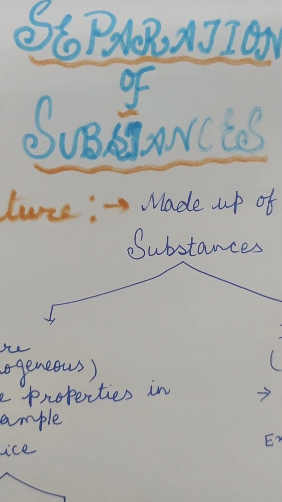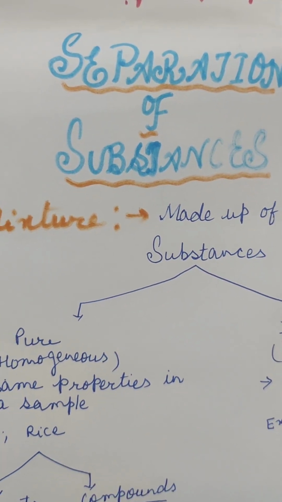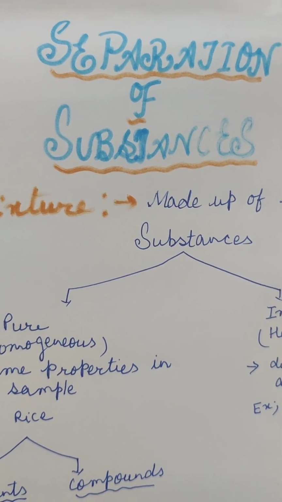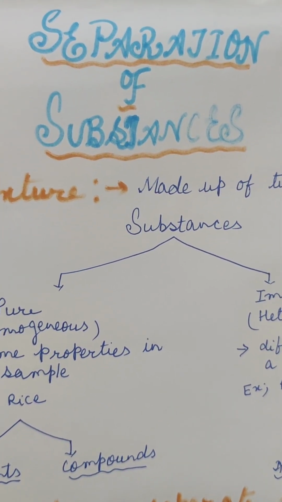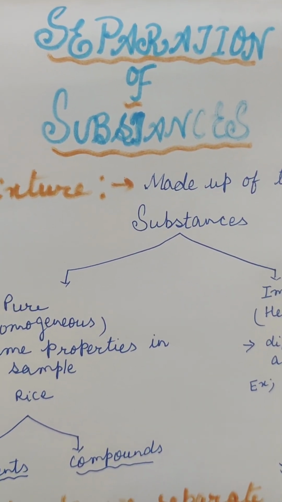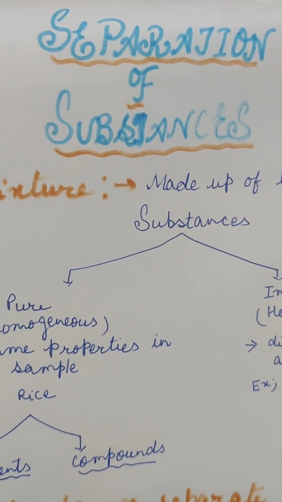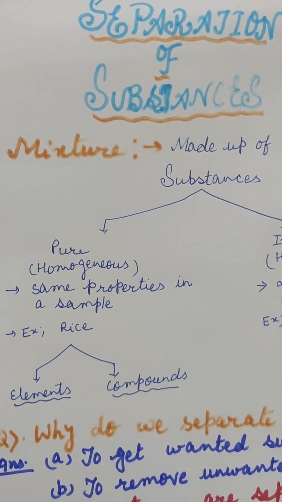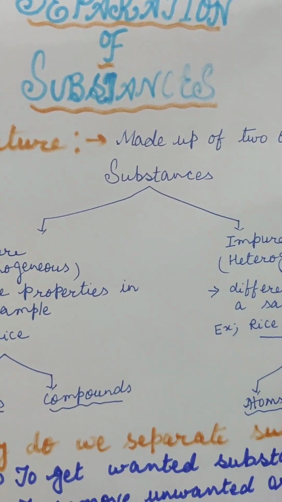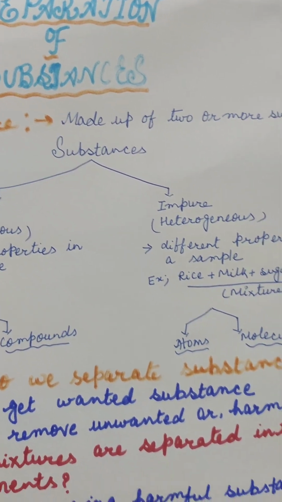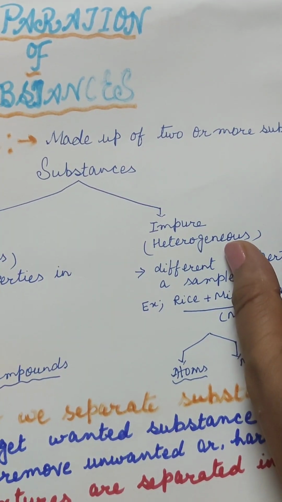Separation of substances. Many things around us are mixtures of different things. For example, the food we eat is made up of so many different things. So, first of all, what is a mixture? Mixtures are made up of two or more substances.